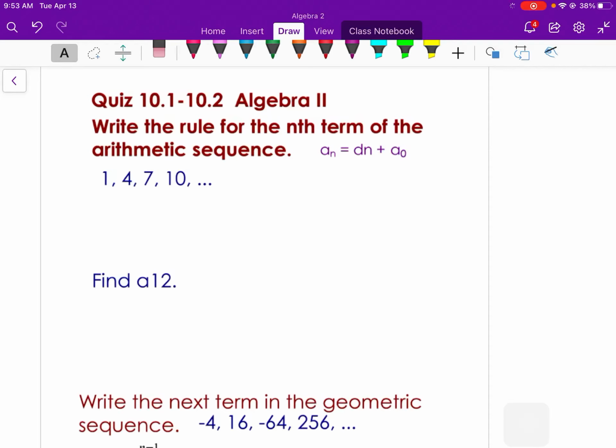Hey class, let's review for our 10.1 and 10.2 quiz. I do plan to spend a little time in class reviewing, but we certainly won't be able to do it all. So if you want to do a little review on your own, here you go.